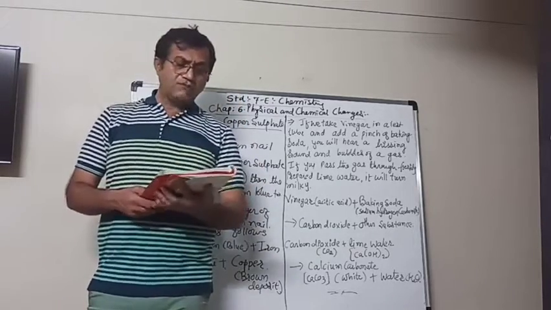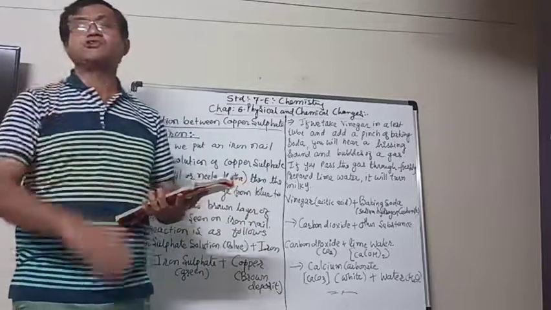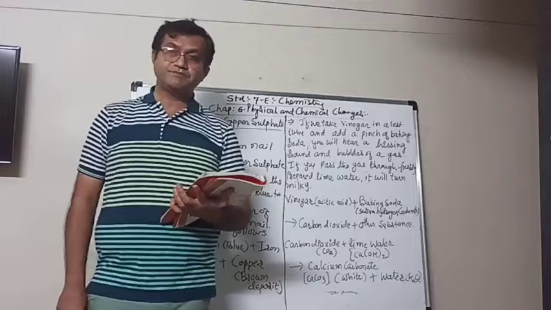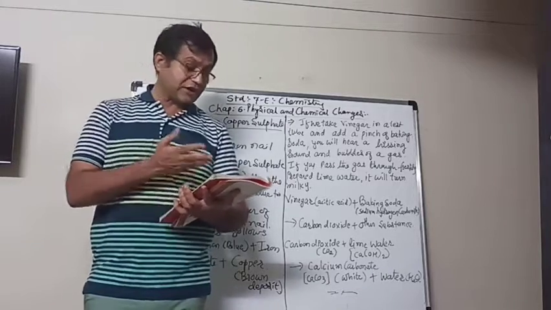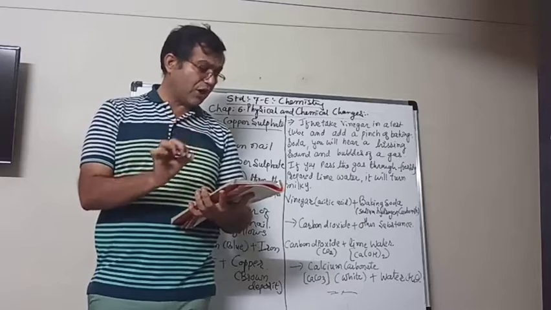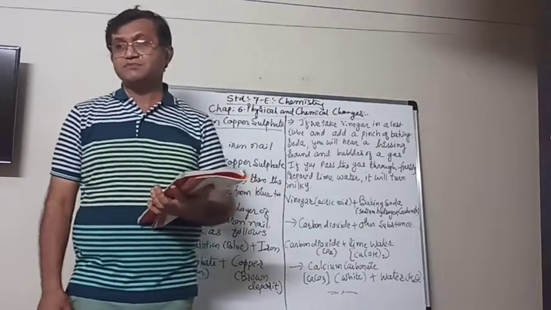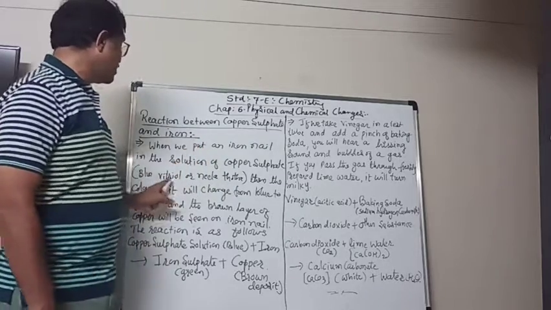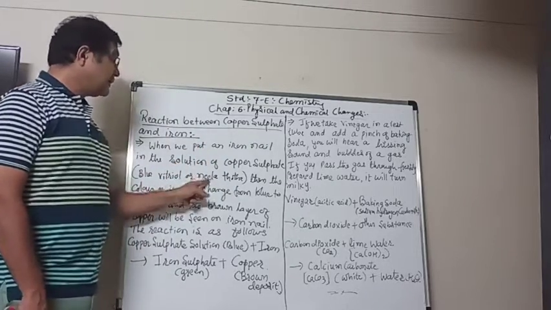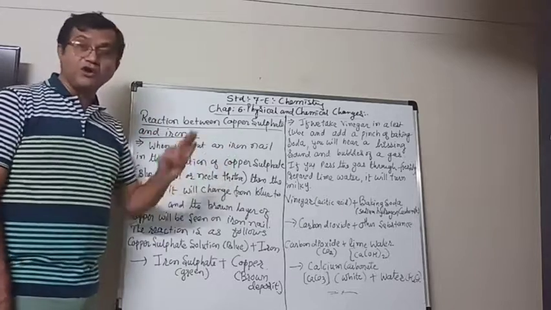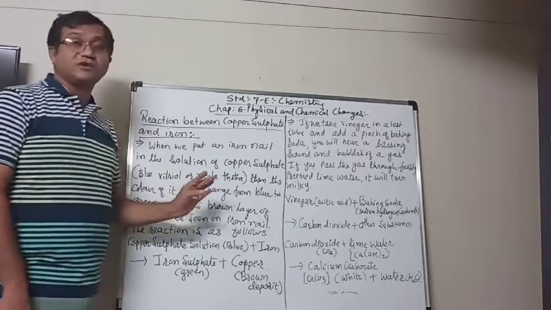So now first we have to make the solution of the copper sulfate in water, and then we have to check. Let's see. Dissolve about a teaspoonful of copper sulfate. The other name of copper sulfate is blue vitriol also, or Nila Thota.